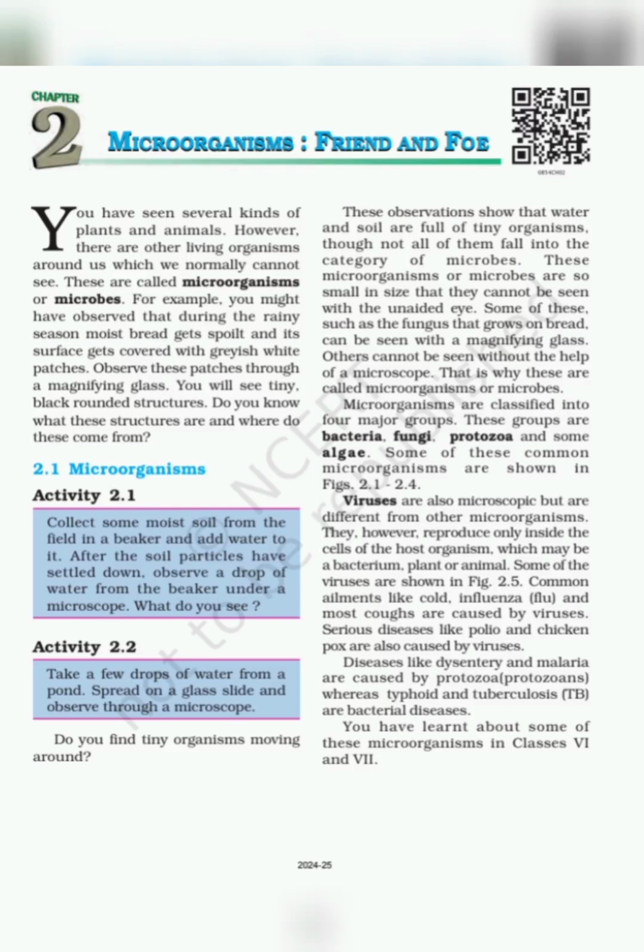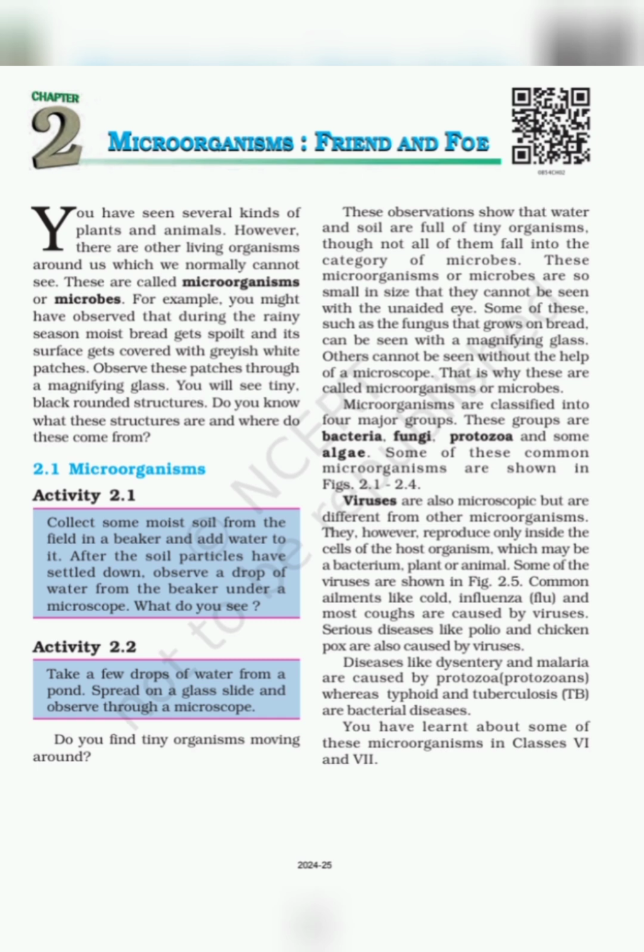So, today we'll start the second chapter of science, that is Microorganisms: Friends and Foe. Okay, so tell me, what do you mean by microorganism? We see many different kinds of living organisms in our surroundings, but there are some living organisms which are not visible to the naked eye, or which we can't see with our eyes, and those organisms are called microorganisms or microbes.